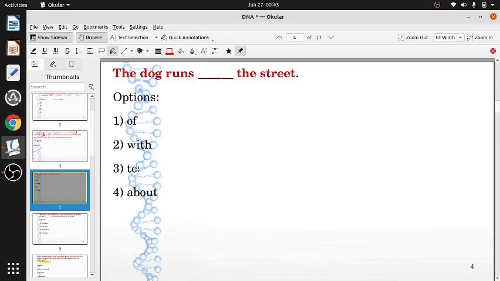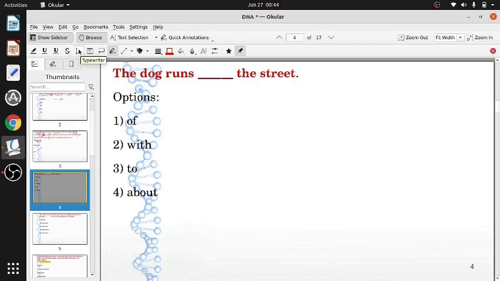The dog runs to the street. It could be, but not likely. That is a very weird one. The dog runs about the street. Yeah, about, all about. About is not only related to, like I'll tell you something about your friend, not that. You're walking about the place. That also it could be. So another possible preposition could be.